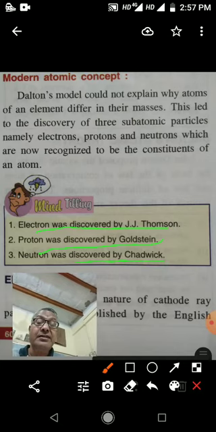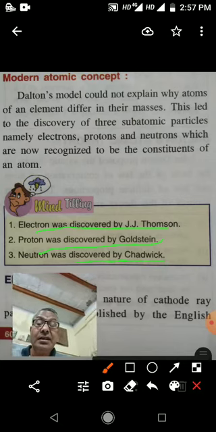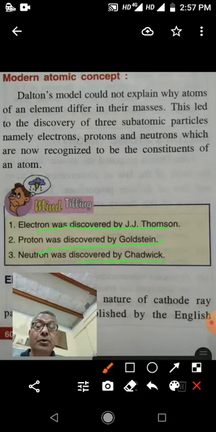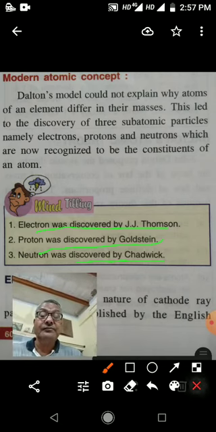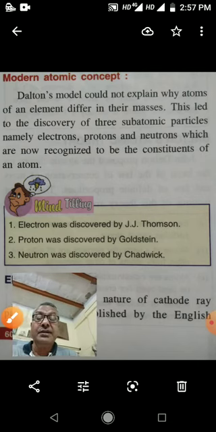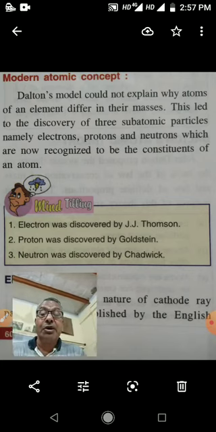Proton and neutron both are present in the center of the atom. Electrons revolve around that. So this is what comes in the modern atomic theory.